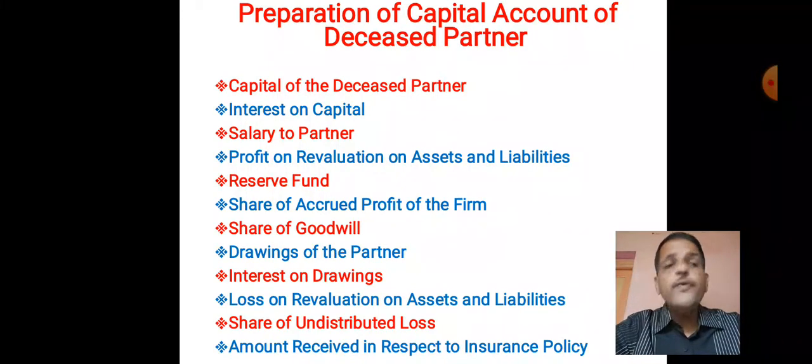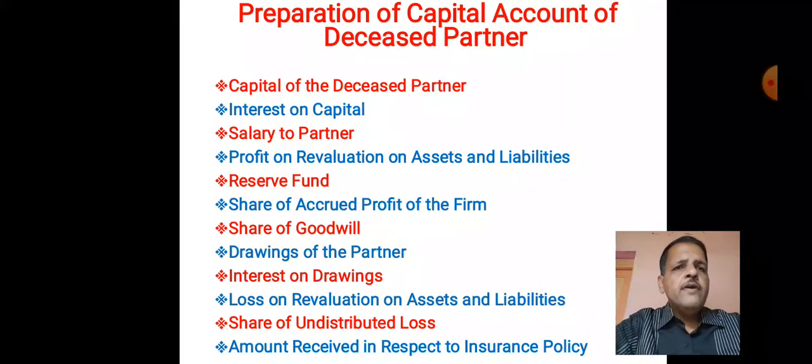Then share of goodwill. Share of deceased partner in goodwill is to be ascertained according to provisions of partnership deed. Goodwill should be valued according to the terms agreed upon, and share of deceased partner in goodwill is determined. It should be taken into account by debiting goodwill account and crediting deceased partner's capital account.